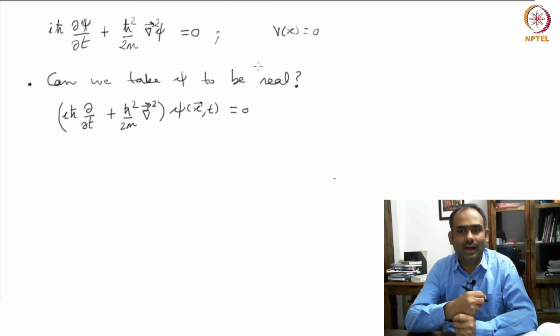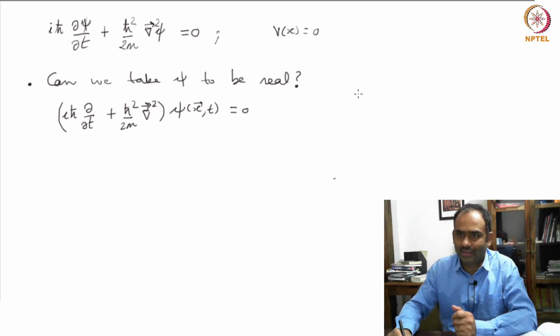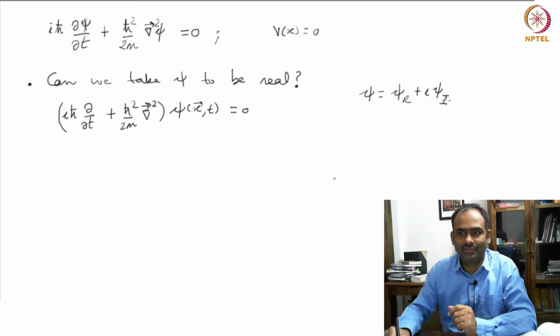Now, if I can take psi to be real, then I should be able to put psi imaginary to be 0. Okay, if I write psi as psi real plus i times psi imaginary, then I should have the freedom to put psi I equal to 0. That is what would mean by saying that I can choose psi to be real.